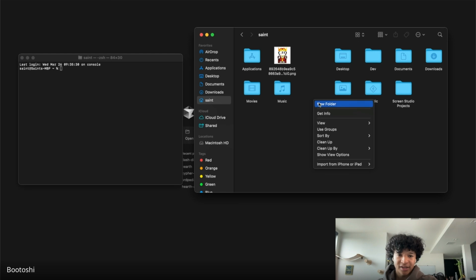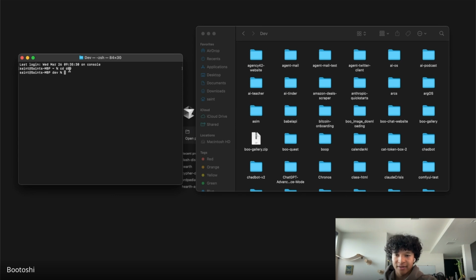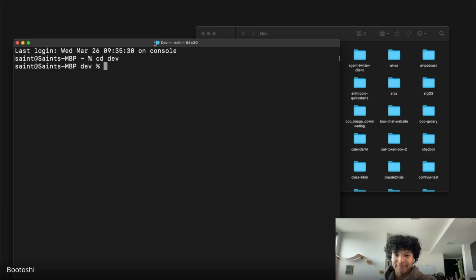So yeah, you can make a folder and then have a dev folder. So I usually keep all my projects in dev. So I'm going to move my directory to the dev folder using the command change directory, cd dev. Do you mind zooming in a little bit on your terminal? Thank you kindly.